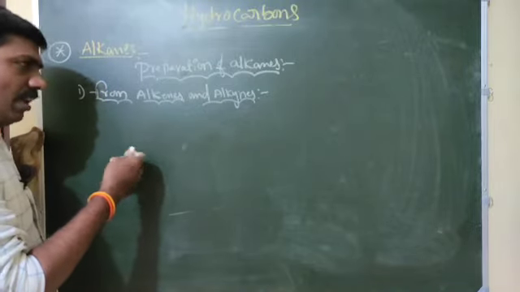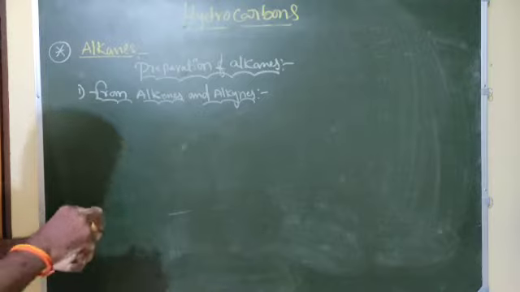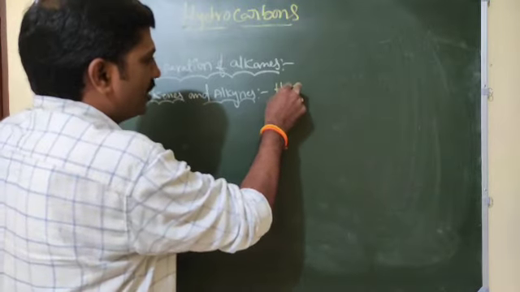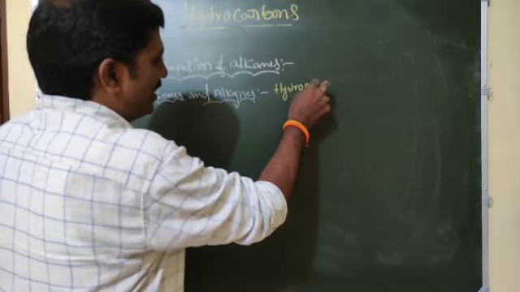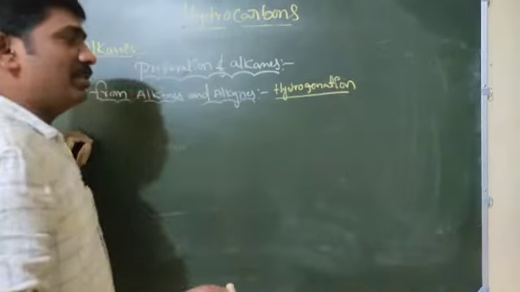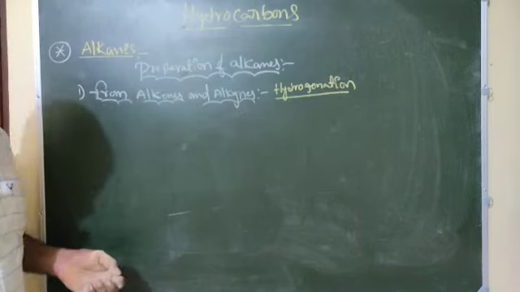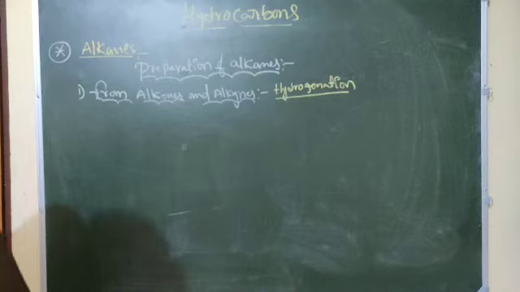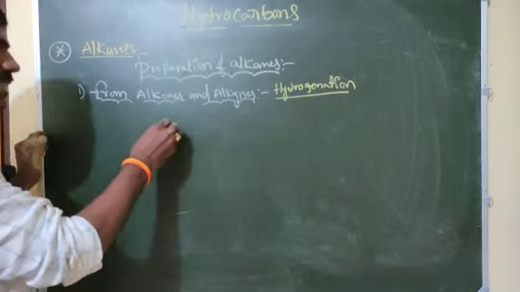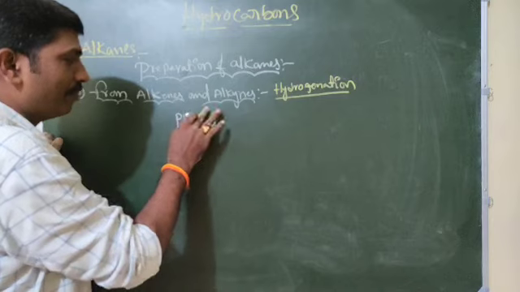How will we get them? Alkanes from alkenes in the presence of, this is also known as hydrogenation. Hydrogenation means addition of hydrogen in the presence of palladium or nickel or platinum.